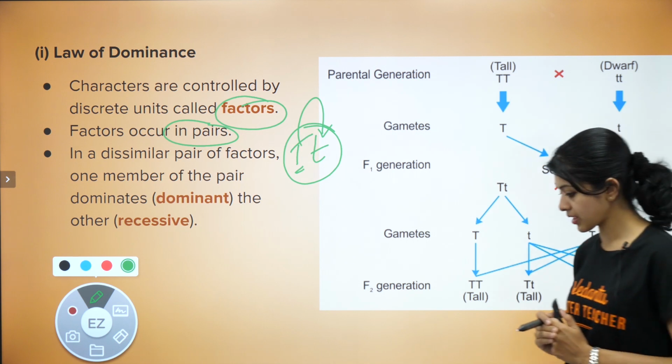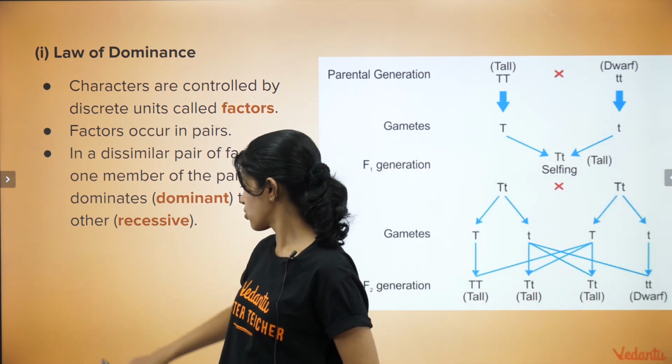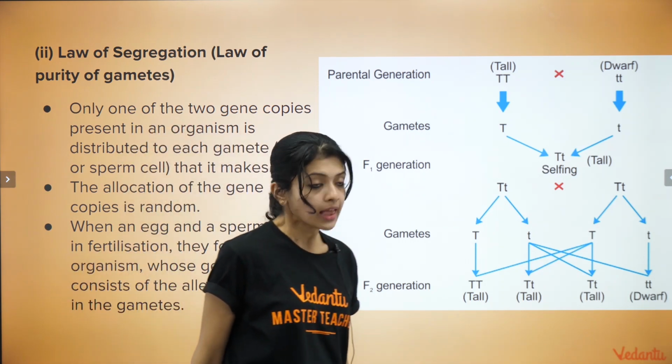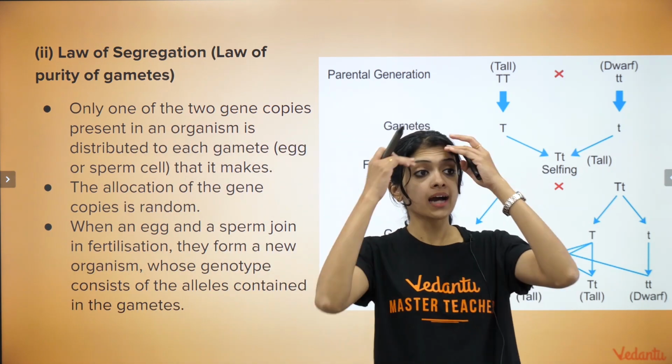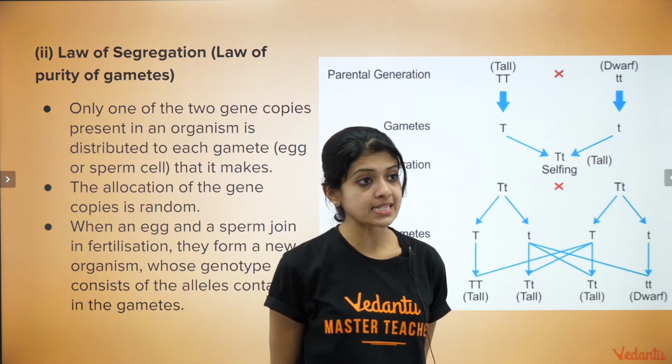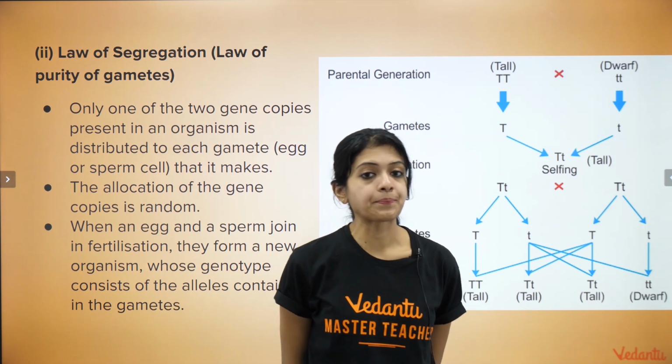Okay, children, let us now look at the next one, which is called the law of segregation, otherwise known as the law of purity of gametes. What do we mean by that?